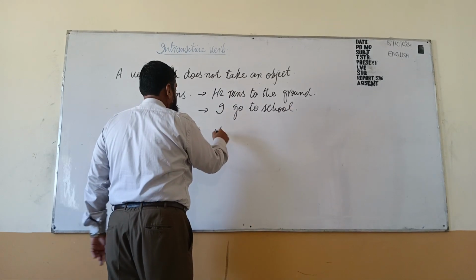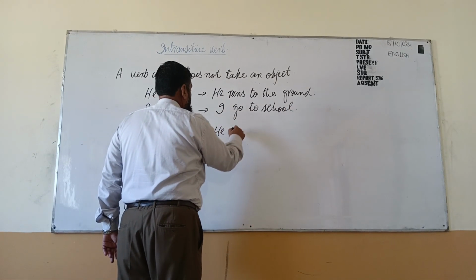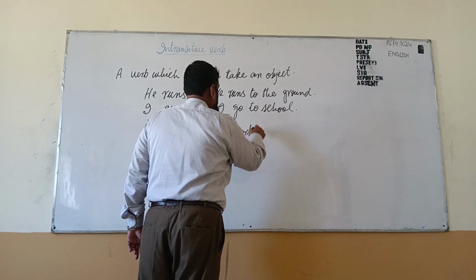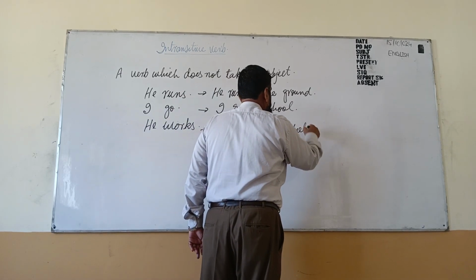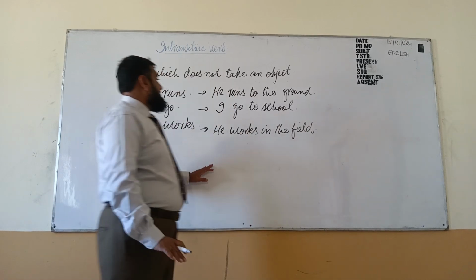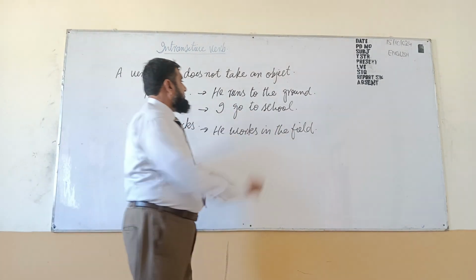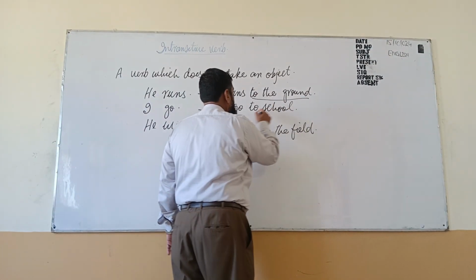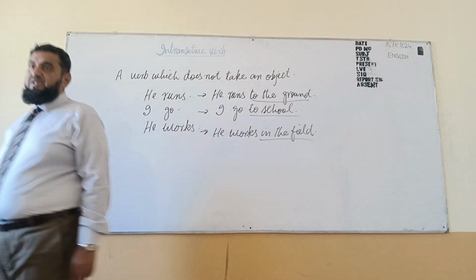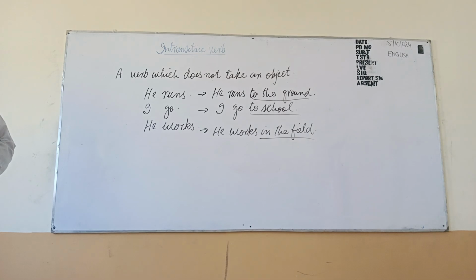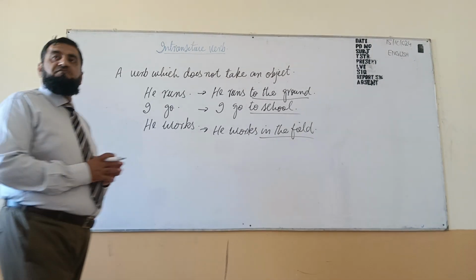And he works in the field. So just see, noun phrase is here. To the ground, that is a noun phrase. To school, that is a noun phrase. In the field, that is a noun phrase. So noun phrase is here, but we say there is no need of object.